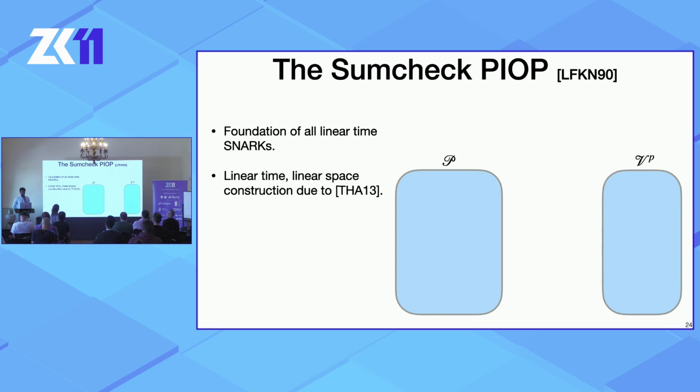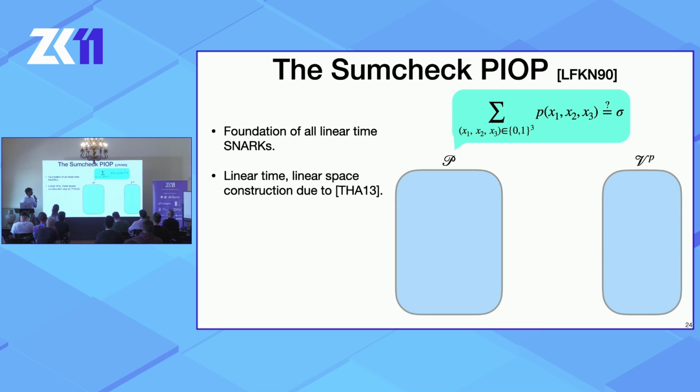It is, again, an interactive PIOP between a prover and a verifier, where the verifier has oracle access to some polynomial P. The polynomial that we care about in this case is multilinear, that is, of degree at most 1 in each variable.